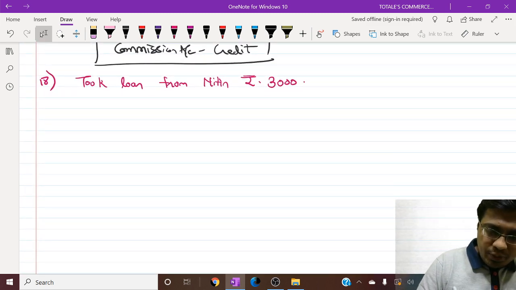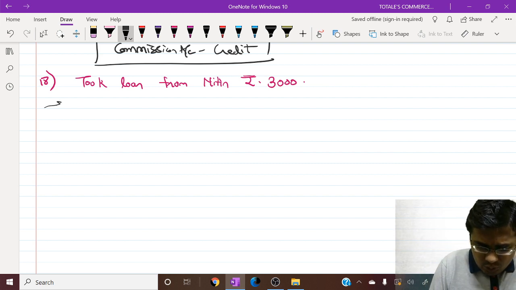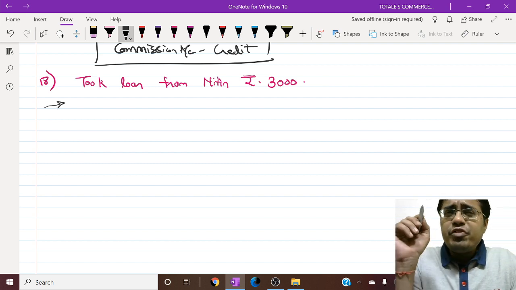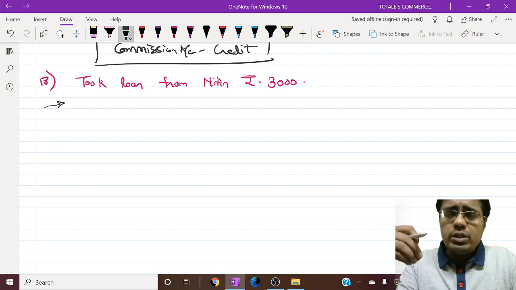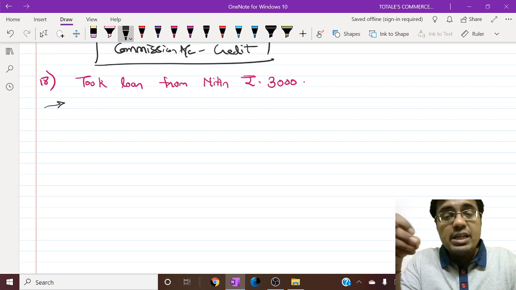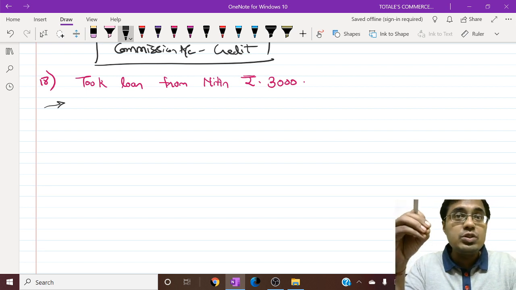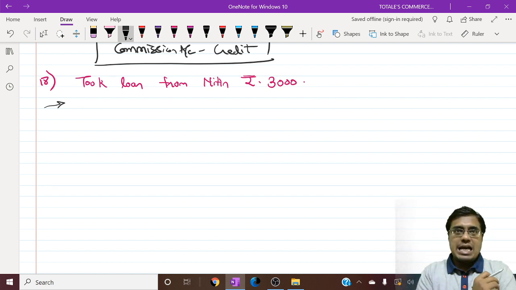Now, took loan from Nitin. The next transaction is we have taken loan from Nitin. Now my first question to all of you, friends, is, how do we take any loan? Obviously we will take it in form of cash or in form of a check. As nothing is told, we will assume we have taken the loan in form of cash. So we took cash as loan.